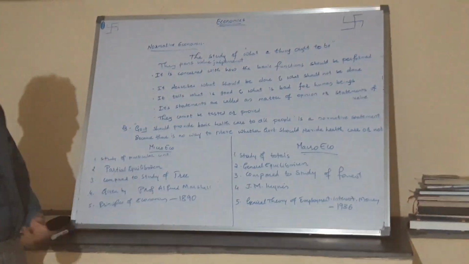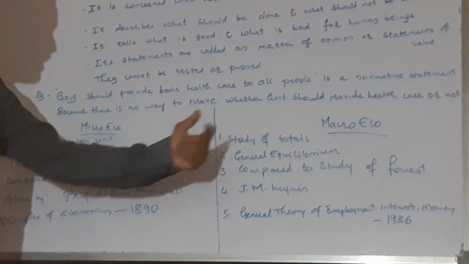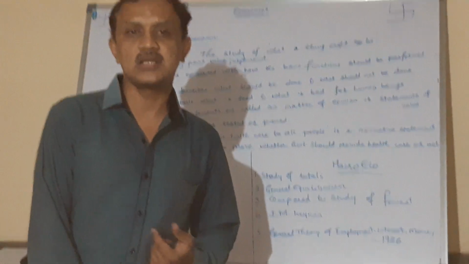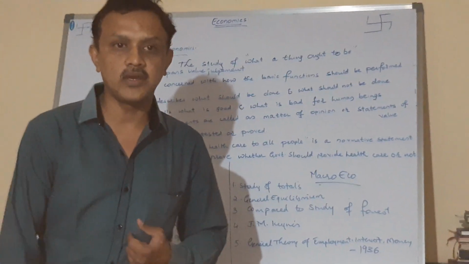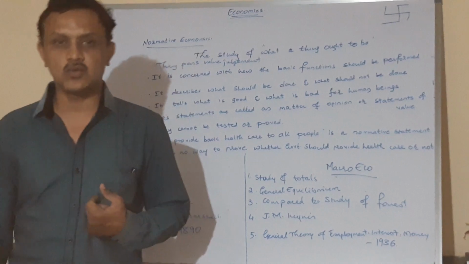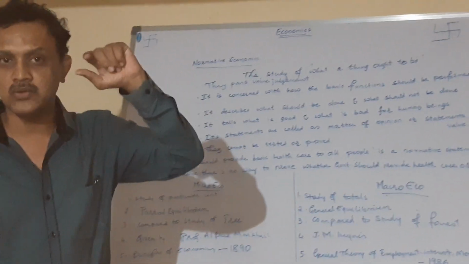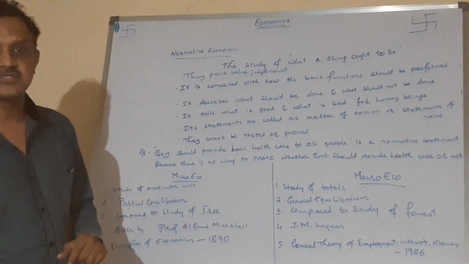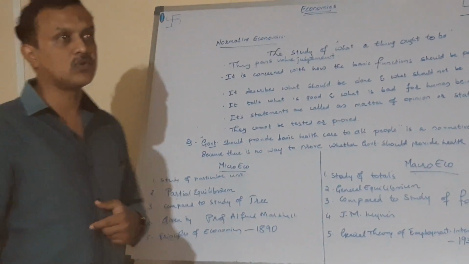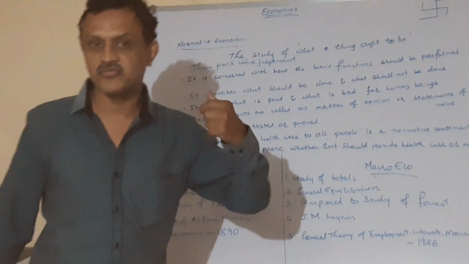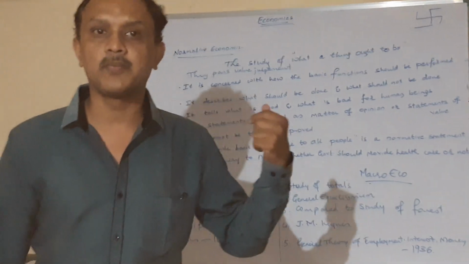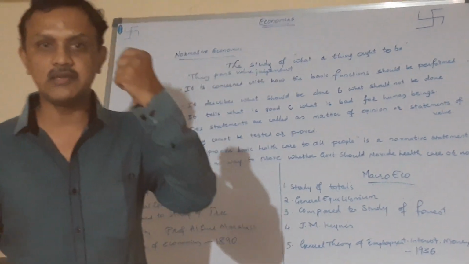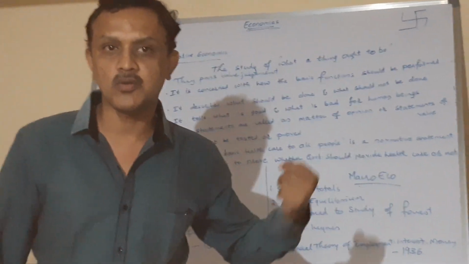Now, coming to the next part, there is microeconomics and macroeconomics. We also study the concepts of economics under two heads: one is microeconomics and the other is macroeconomics. So what do you mean by microeconomics? Micro means small or a minute part. Therefore, microeconomics refers to the study of a particular unit of an economic system. It will study a particular buyer, a particular firm, a producer, a particular demand or a particular supply. It means microeconomics will study an individual part of an economic system.